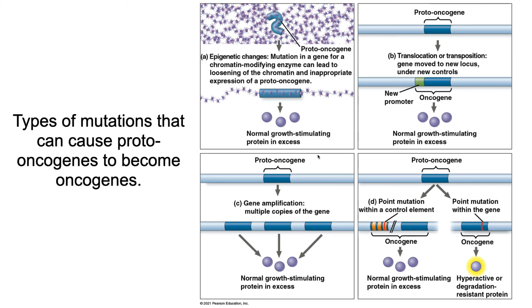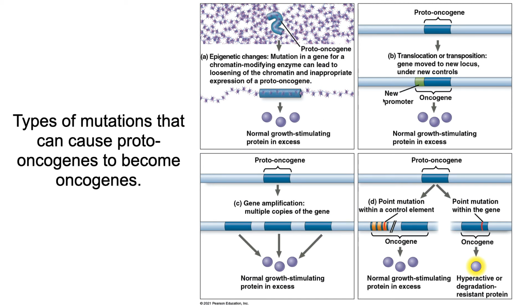Another type of mutation is what's called gene amplification. This is another type of mutation in which the gene is copied and exists three times within the genome. Each one of these gives rise to the protein, and now we have too much of that protein again. Another mutation, here a mutation within the normal regulatory sequence of the proto-oncogene, causes new activators to bind there, making too much of that protein.